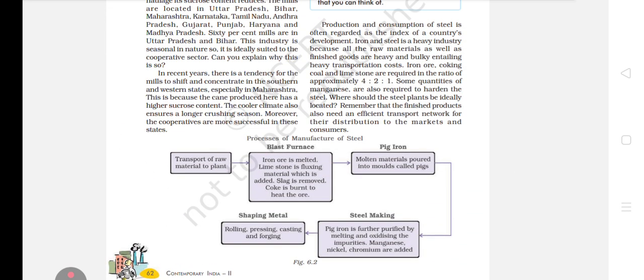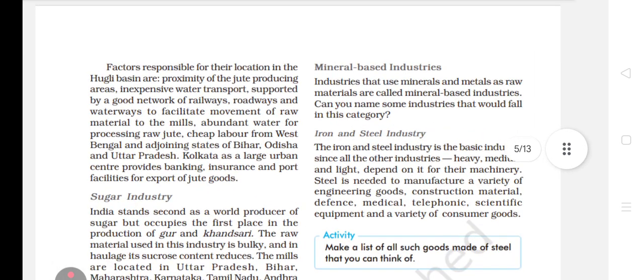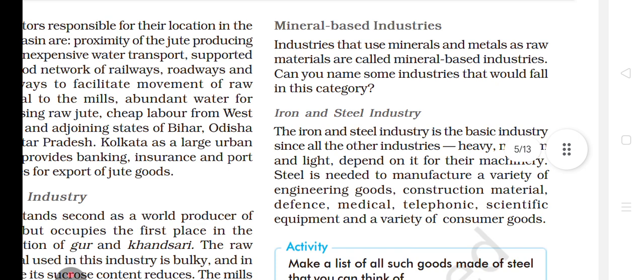Challenges are not given. So we'll directly move on to mineral based industries. Okay, bache? Mineral based industries. Now what is given? Industries that use minerals and metals as raw materials are called mineral based industries. So the industries that use minerals and metals as their raw material are mineral based industry.